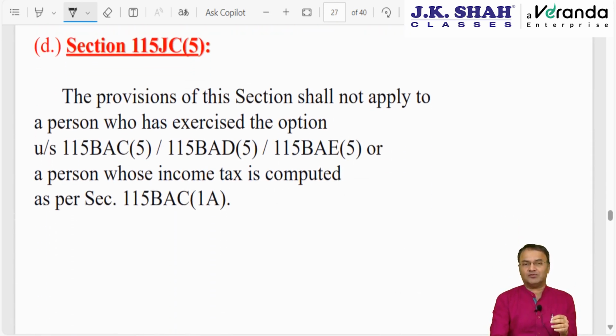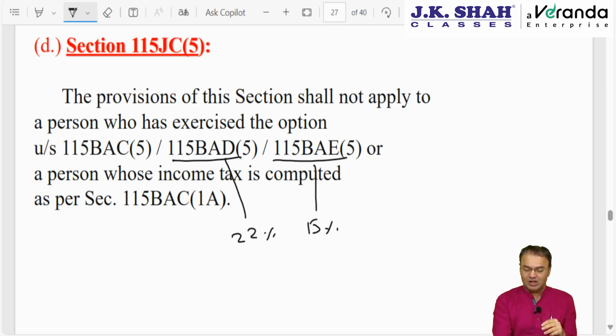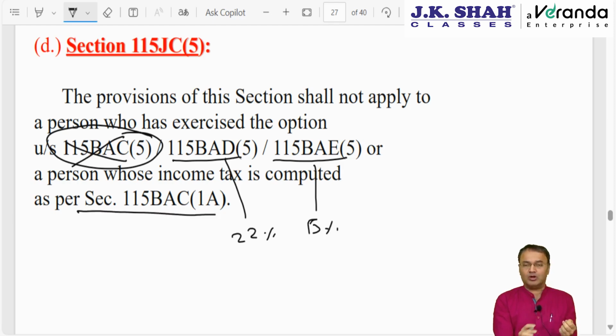115JC subsection 5 says MAT was not applicable to companies opting for 115BAA and BAB. In the same way here, the AMT chapter will not apply to resident cooperative societies which have opted for the 22% tax rate or 15% tax rate, or individual, HUF, AOP, BOI, AJP whose income is computed as per 115BAC subsection 5 up to AY 2022-23, or income computed under 115BAC subsection 1A.